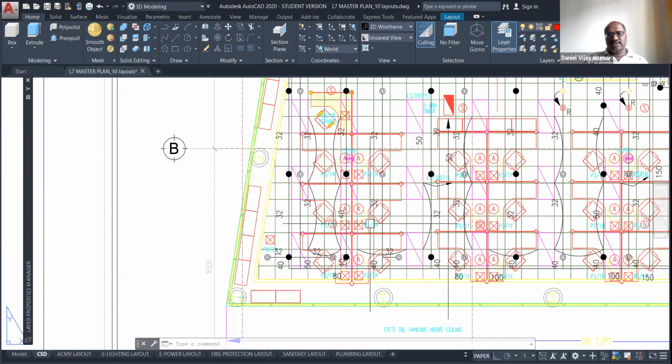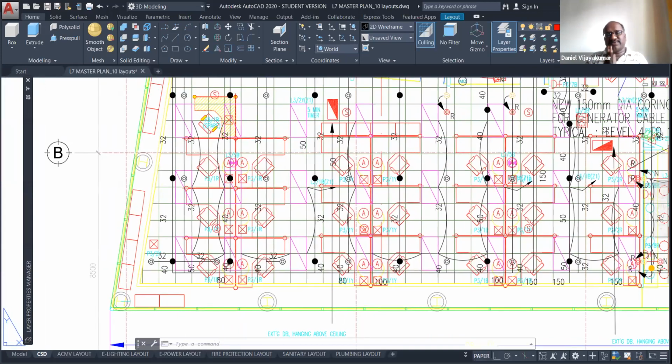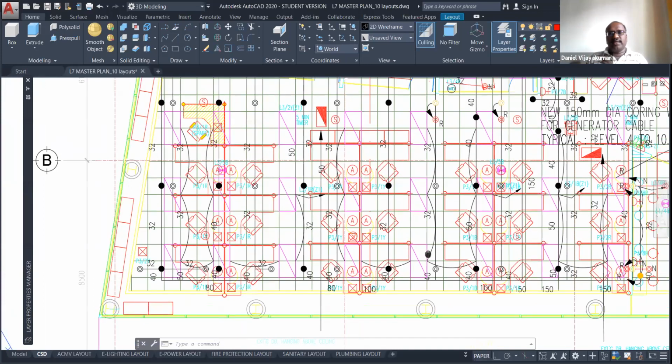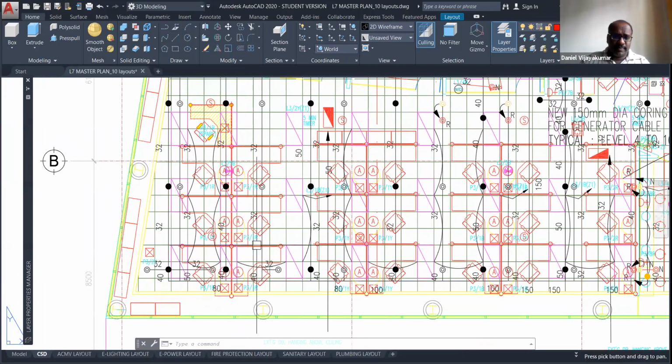That's why they use the CSD drawing here. Once they make the clash-free drawing design, they will distribute it to people.